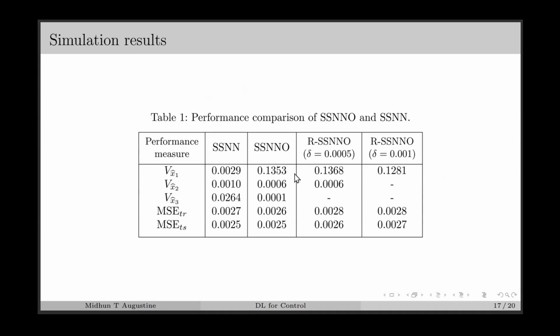If we select the variance threshold as 0.005, we can obtain a reduced order SSNNO model with order 2. Since the third state will not satisfy this threshold, it will be replaced by its mean value. By doing so, the prediction error still will be almost the same as the third order model, which we can see from here.